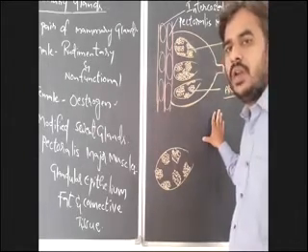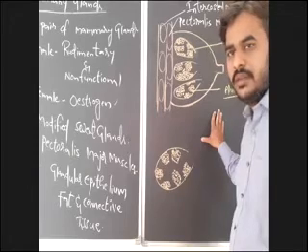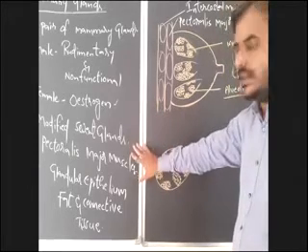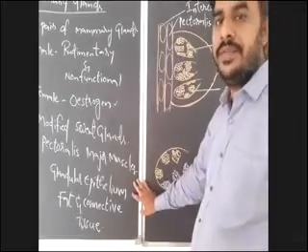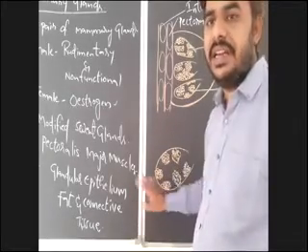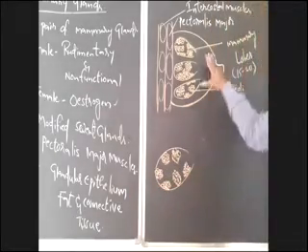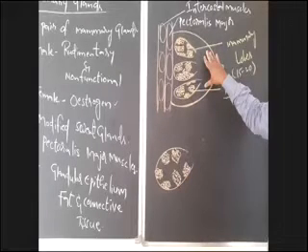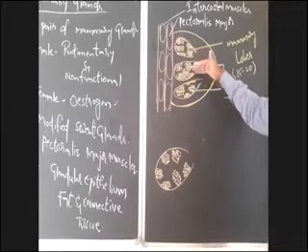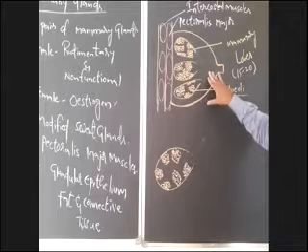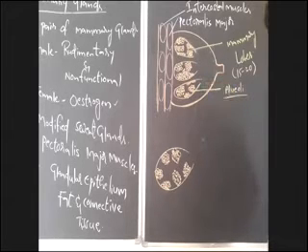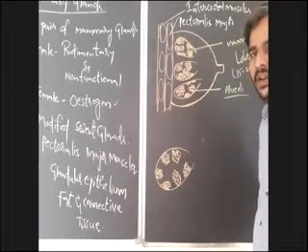Which are the structural and functional units of mammary glands? That is alveoli. Understood? So, the mammary gland mainly contains three components: glandular epithelium, fat, and connective tissue. The glandular epithelium present in each mammary gland is divided into 15 to 20 mammary lobes.